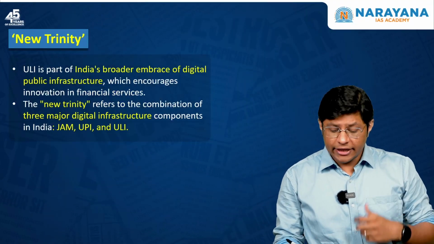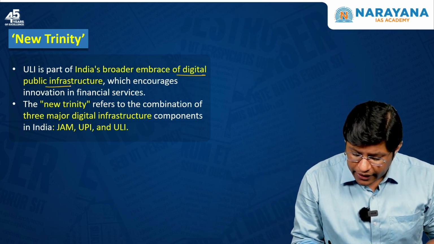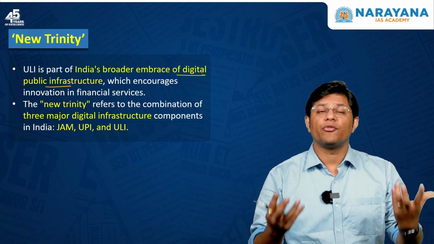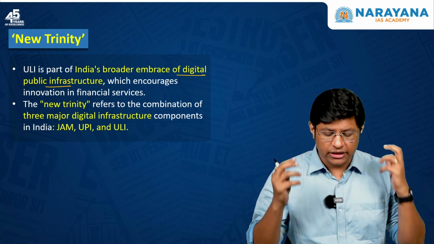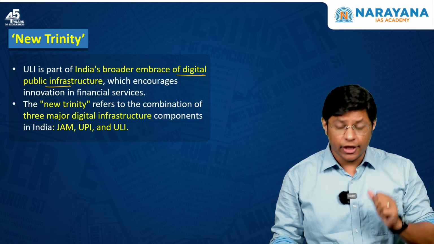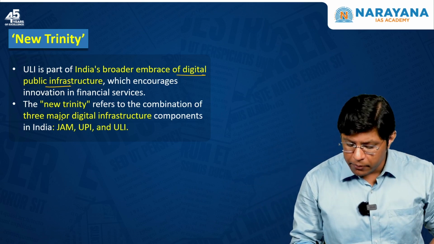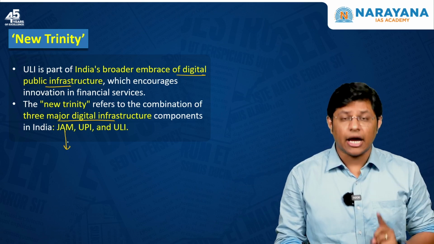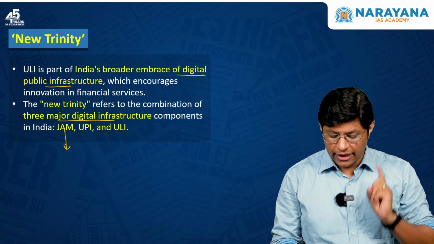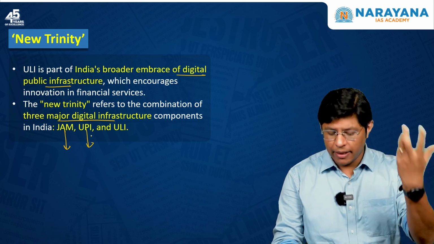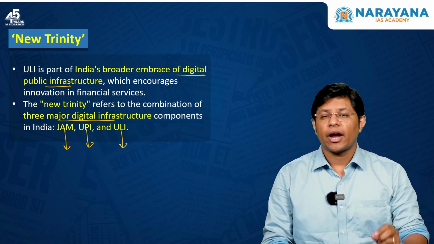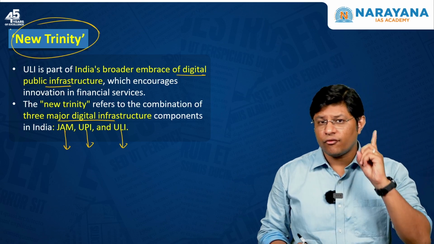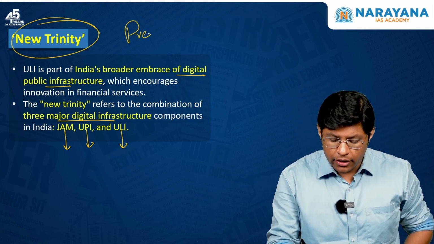Now, what is this New Trinity? ULI is part of India's broader embrace of digital public infrastructure, which means we are making innovation in the financial services. We are embracing a digital infrastructure. New Trinity refers to the combination of three major digital infrastructures. First one is Jan Dhan, Aadhaar and mobile, that is JAM. Second is UPI, through which you make the payments, and third one is the Unified Lending Interface. So please remember this term New Trinity, a very important point for your prelims examination.